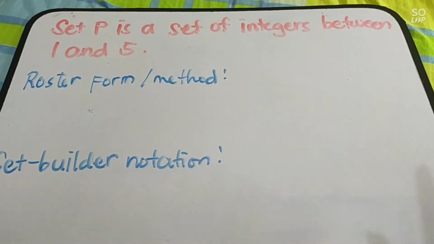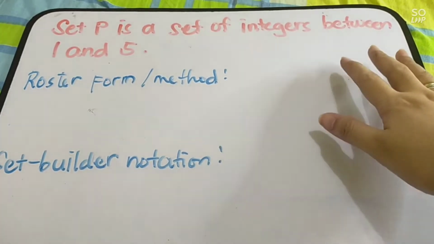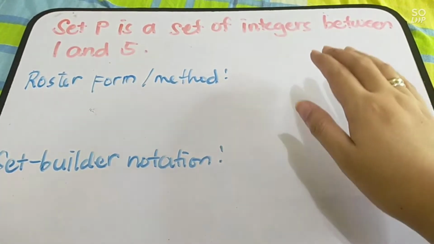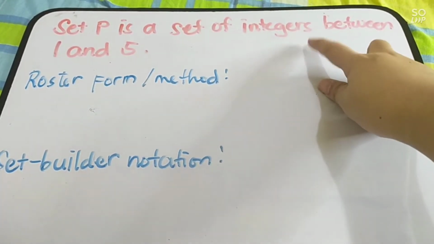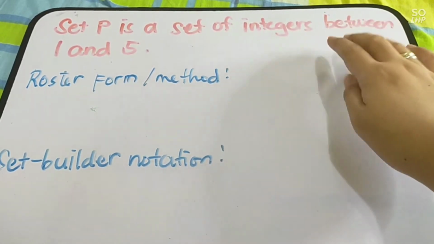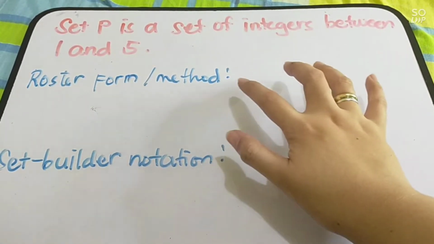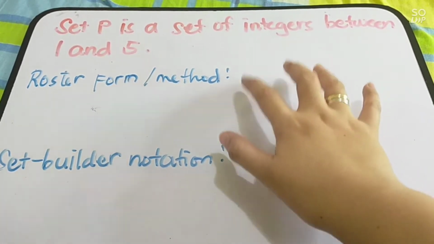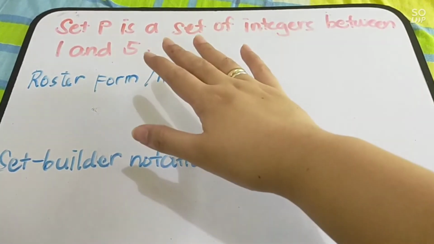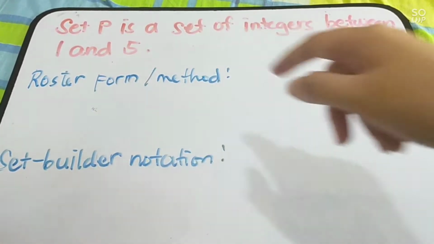Set P is a set of integers between 1 and 5. This is your verbal description. Now, let us have your roster form or roster method. We are going to list the integers that are between 1 and 5.